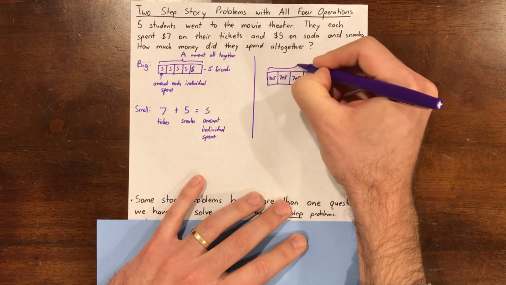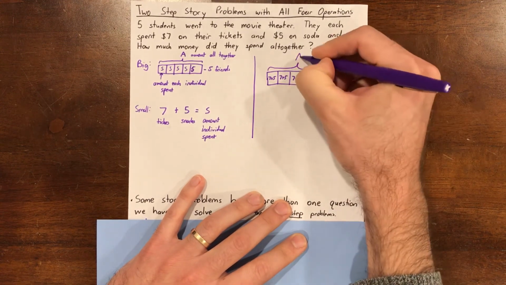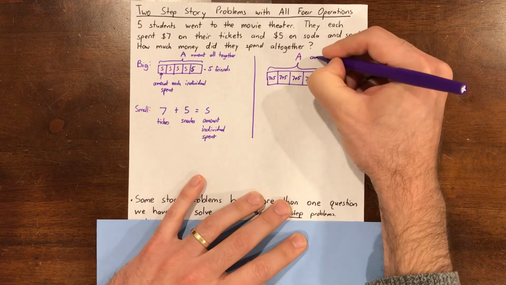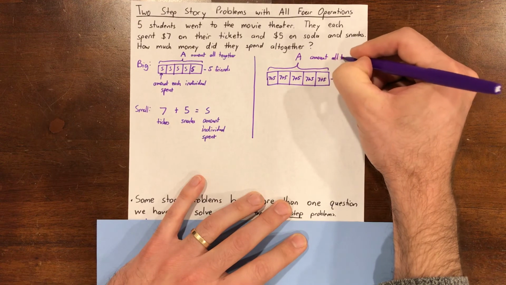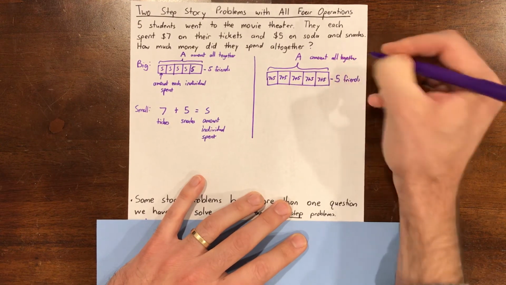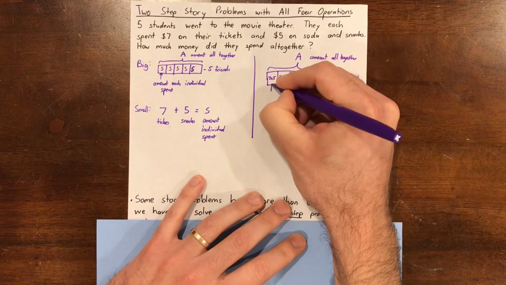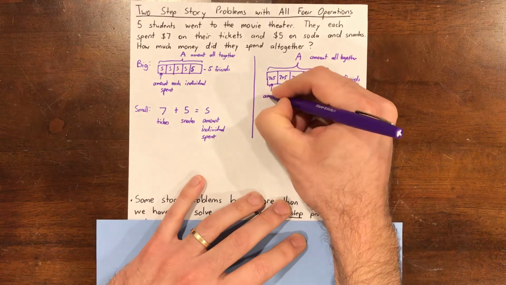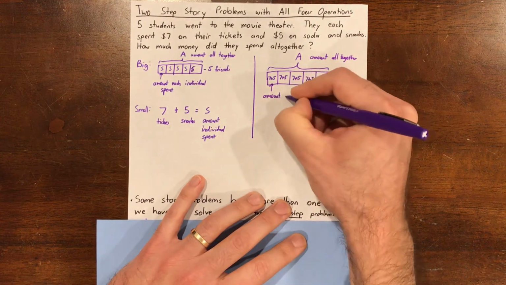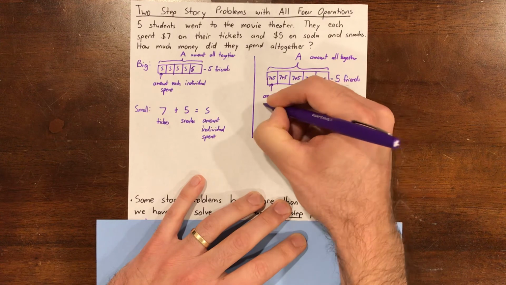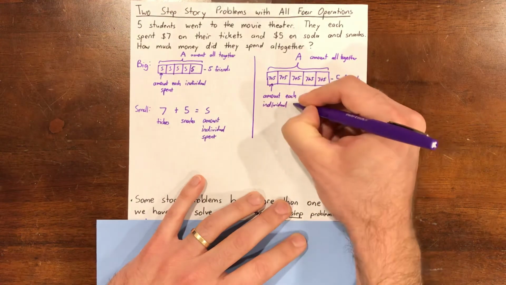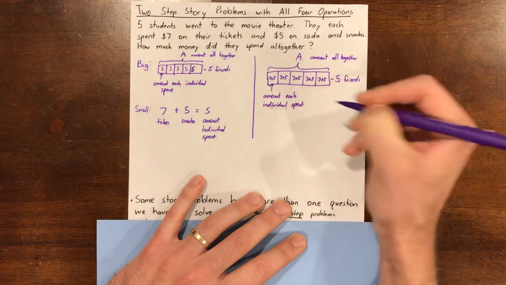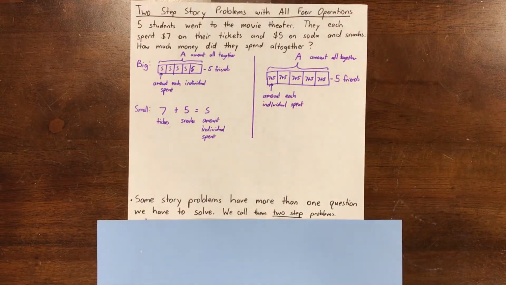Combining that is still going to tell us A, right, or the amount altogether. And then 7 plus 5, that's still the amount each individual spent. Working on my spelling. Okay, great.